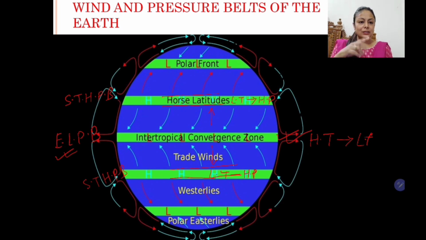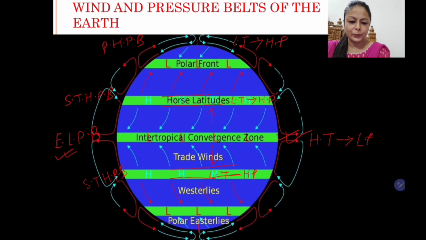So students, we have learnt about 3 pressure belts. Now let's proceed towards the poles. Here is the North Pole and here is the South Pole. So all of us know it's extremely cold there. So definitely low temperature will give rise to high pressure. And what do we call it? Polar high pressure belt. Here also near the South Pole, polar high pressure belt. So the belt will be named polar because near the pole, the extremely low temperature will give rise to high pressure.